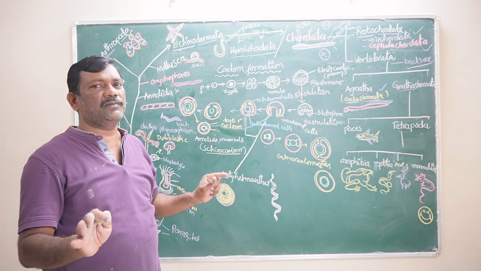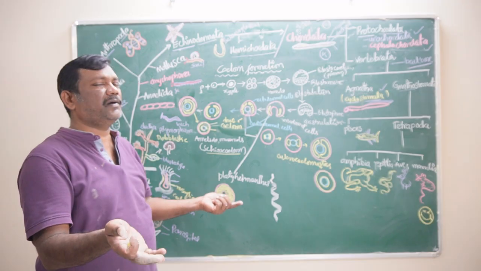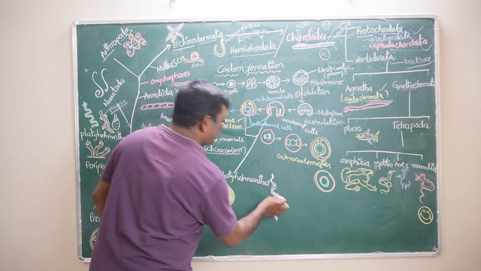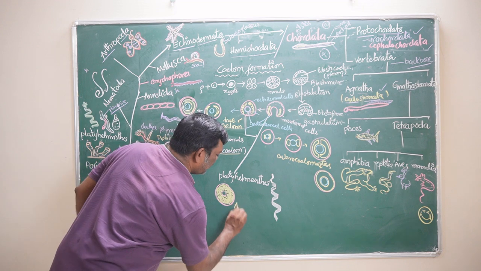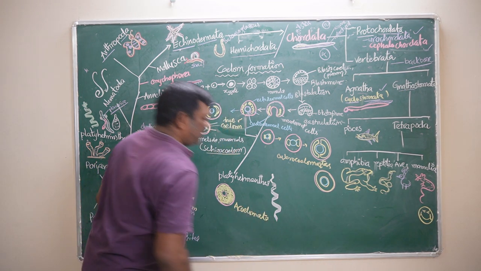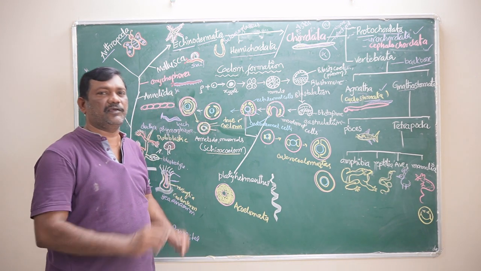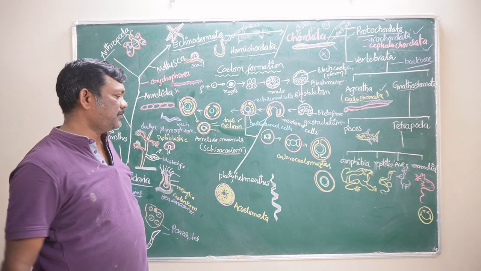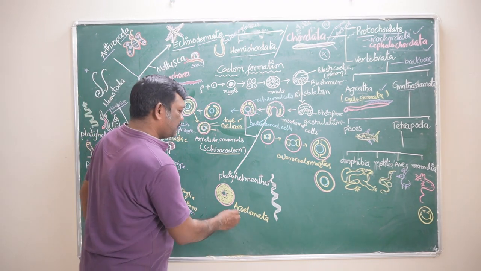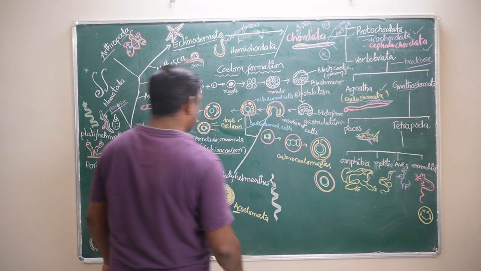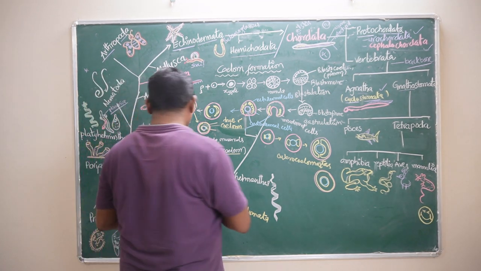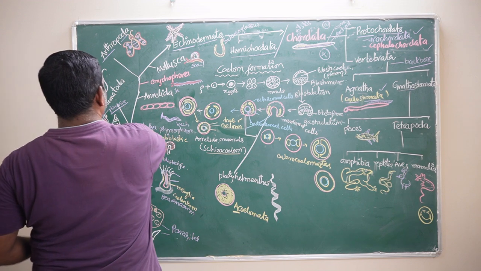If there is no coelom in the body, then what would happen? The body would become like a leaf-like structure or a ribbon-like structure. These are called acoelomates, or acoelomata. A means no coelomata. So that's why the body looks like a ribbon-like structure or a leaf-like structure. Then these are the platyhelminthes.